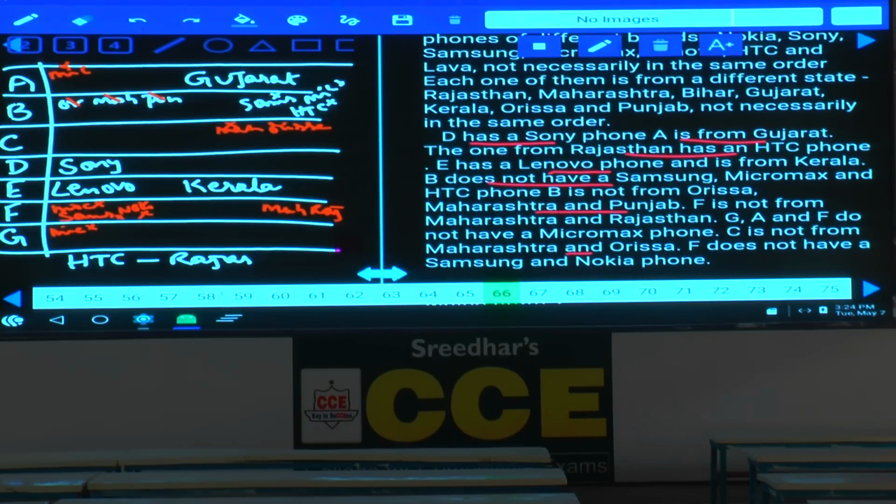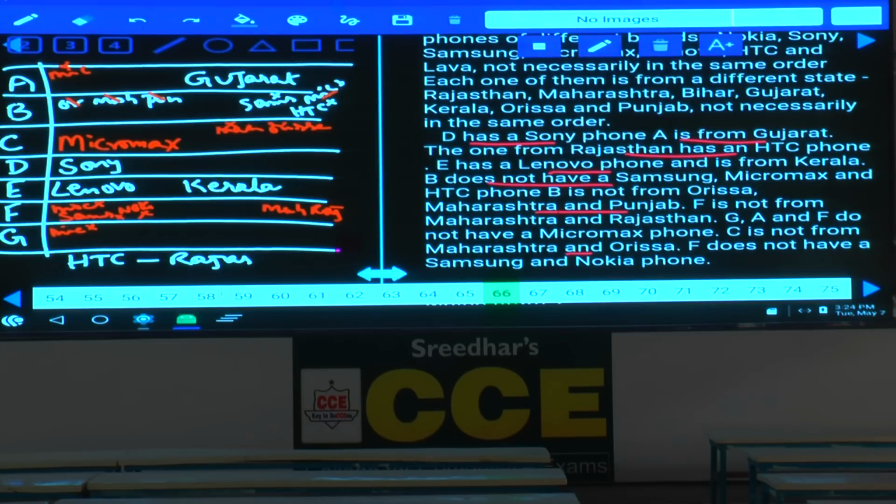Now let us check Micromax. A cannot have Micromax. B cannot have Micromax. C can have Micromax. D cannot have Micromax, E cannot have Micromax, F and G cannot have Micromax. Now tell me who is the person who owns Micromax? Only C. Now C Micromax is fixed. As C Micromax is fixed, Micromax, Sony and Lenovo are done.